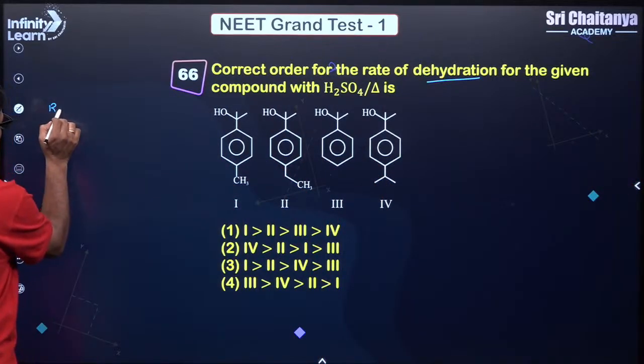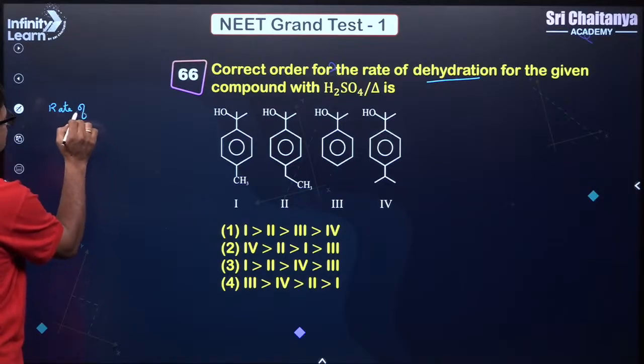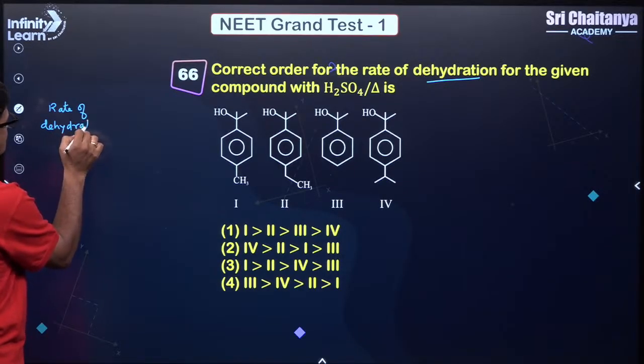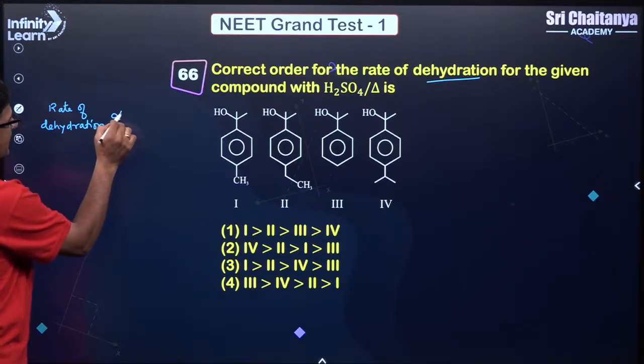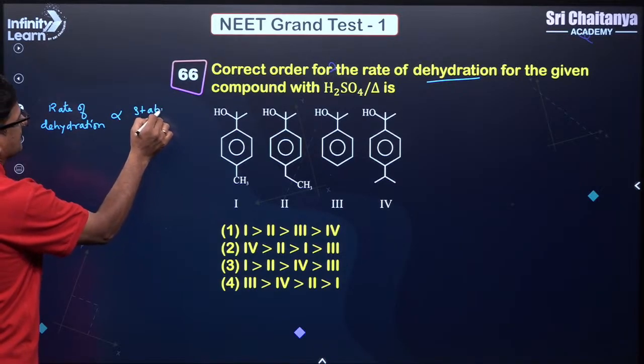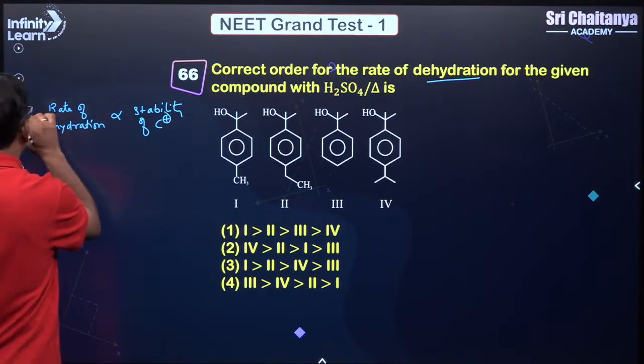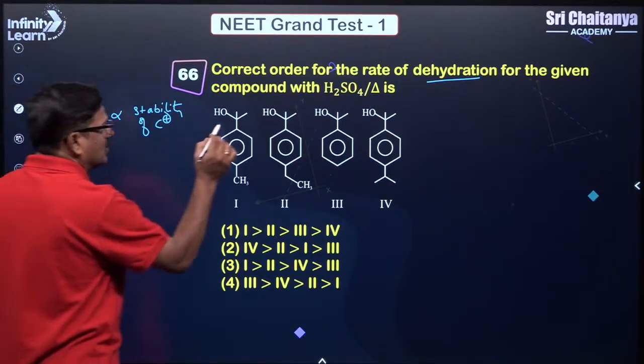So rate of dehydration is directly proportional to stability of carbocation. इसमें stability of carbocation ढूंढना चाहता हूँ.